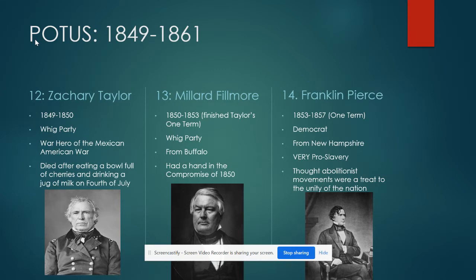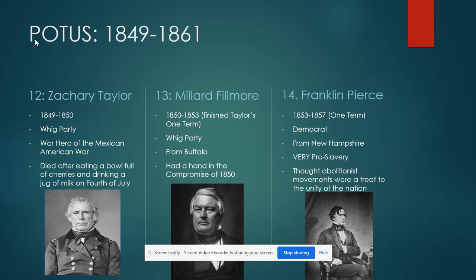Our 13th president is Millard Fillmore. Again, you're going to notice a trend with all of these. They all are one-term presidents because they're very lackluster. Every president between Jackson and Lincoln are one-term presidents. Millard Fillmore is going to be a Whig Party president as well. His fun fact, it's not that fun, but I like it. He's from Buffalo. Go Bills.